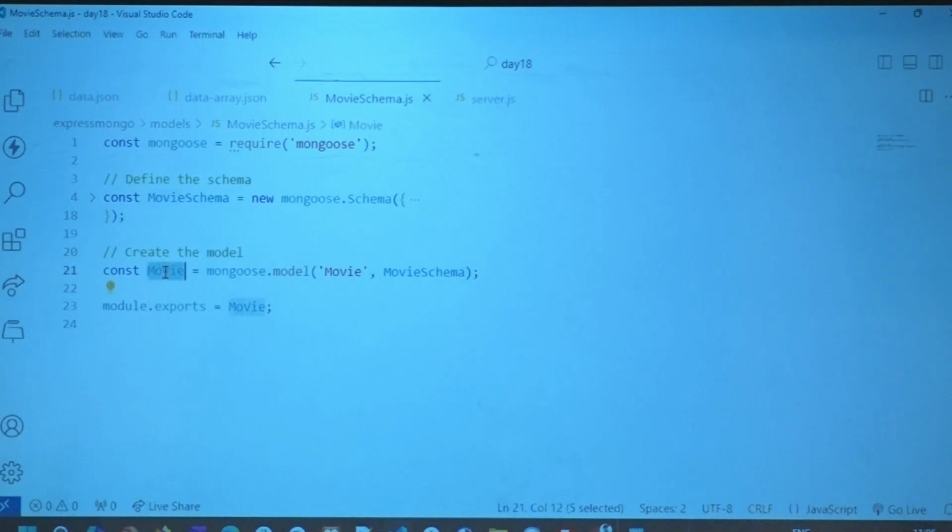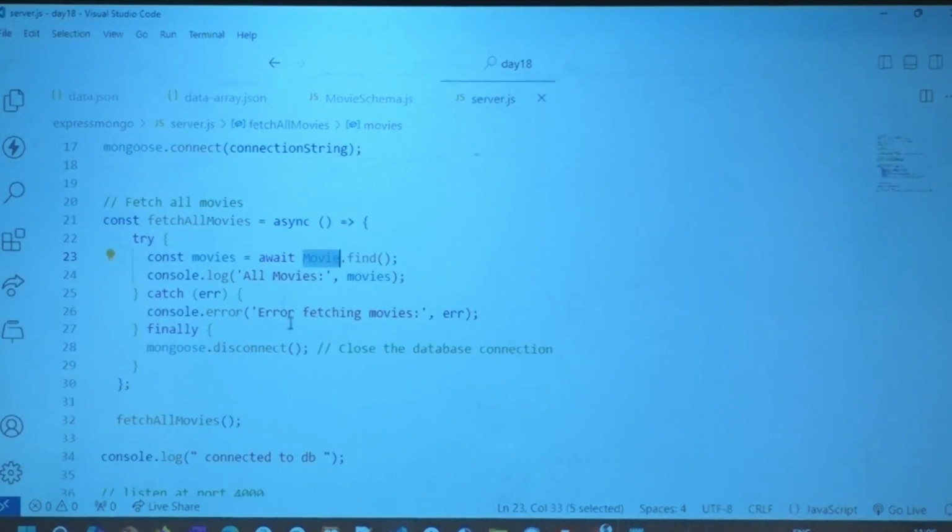So I have movie here. So I went to server.js, said movie.find, right? That's all. Remember, when we say find with nothing inside it, it returns everything that is there in that collection. So now this is going to bring me all movies. I'm just printing all those movies. I put them in a try catch, and finally I'm disconnecting from the database, mongoose.disconnect. Perfect example of how you should use finally to disconnect from the database. So this is what it is.